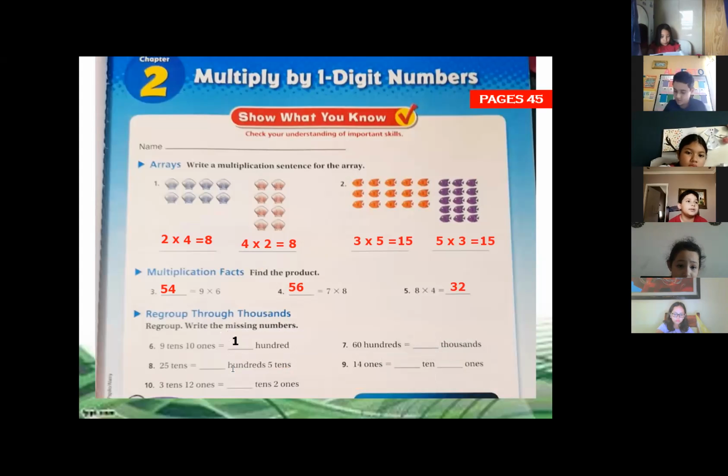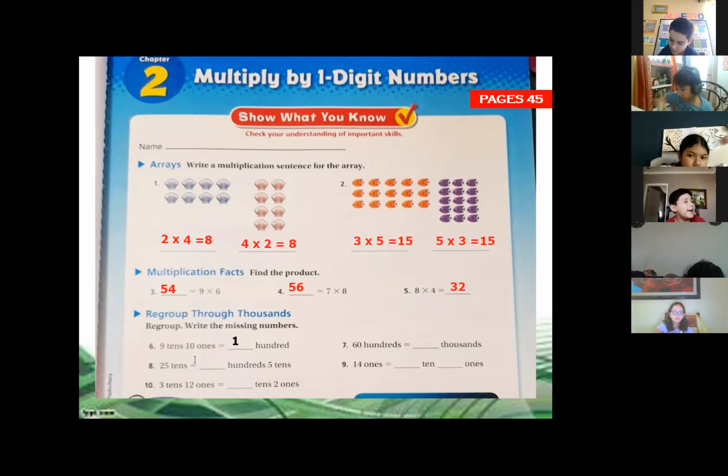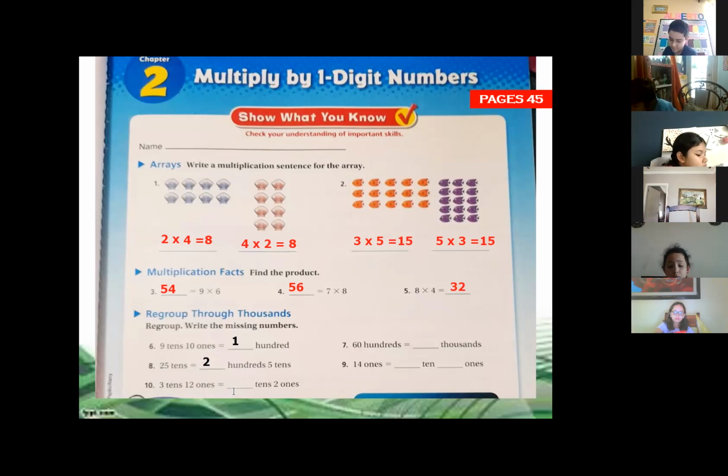We have 5 tens, so how many hundreds can we have? 200s. We have 25 tens. So it means that we have 5 tens and 2 we're going to regroup in the hundreds.